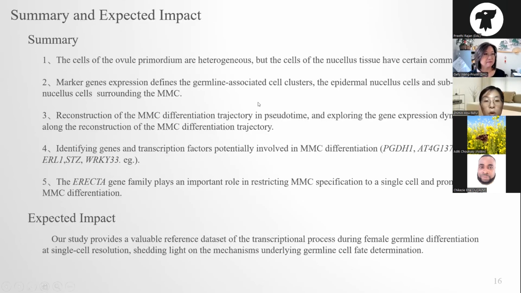This is a summary of my study. Our study indicates that single cell RNA sequencing is pivotal in identifying female germline differentiation, and it also provides a reference for the study of germ cell development of other species in plants.